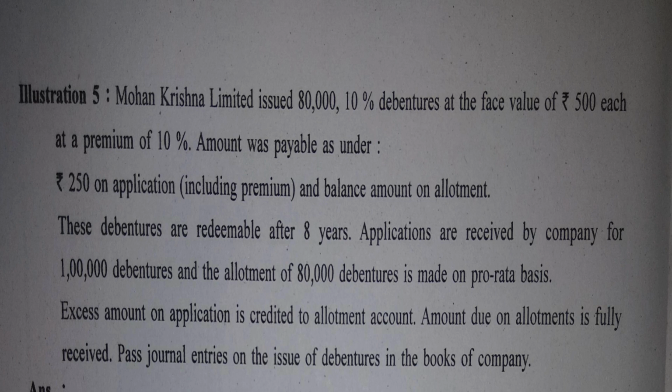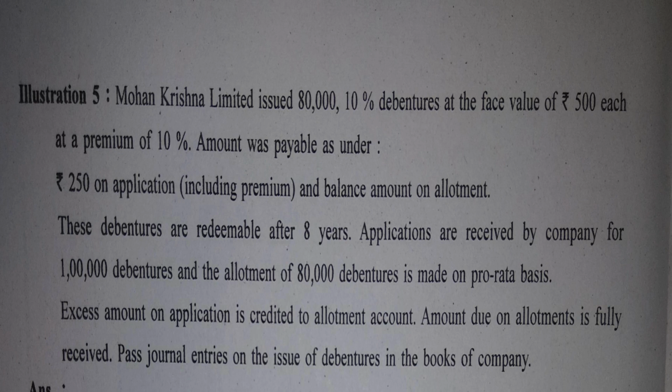See, 500 is for debenture, 50 for premium. And with application they say 250 including premium. So obviously of 250, 50 rupees is for premium. So remaining 200 is of application, of course. Yes? Fine then. And they say balance on allotment.